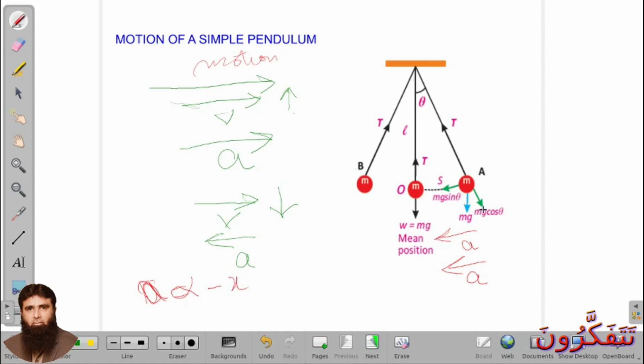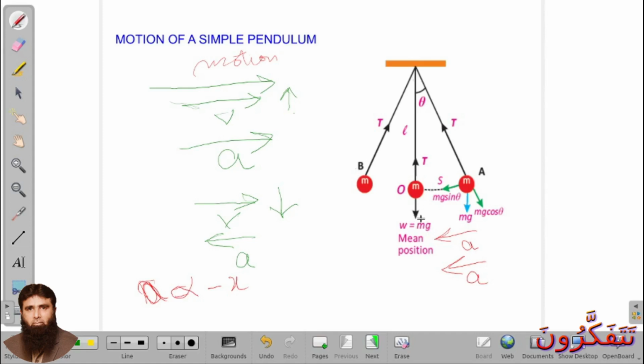Now when the body starts moving from this position A, its acceleration is maximum, force is maximum at this position. Simply you can say, when force is maximum, acceleration is maximum. So when a body is at the extreme position, the restoring force stored in this system is maximum. As the body moves towards the mean position, gradually its force decreases, and when it reaches the mean position, the restoring force becomes zero.